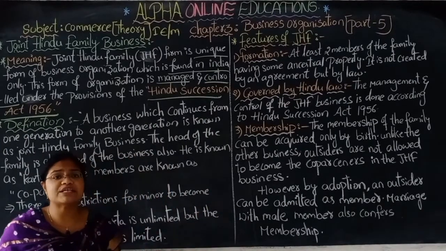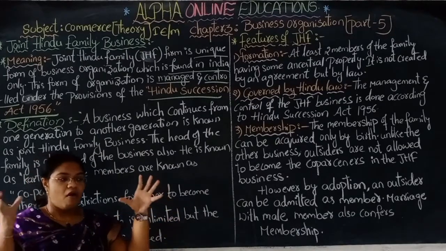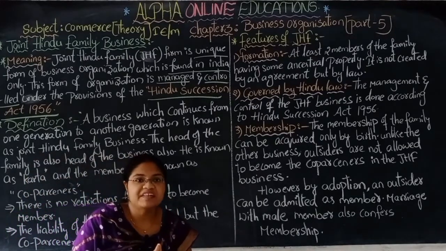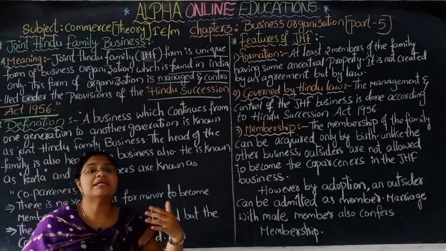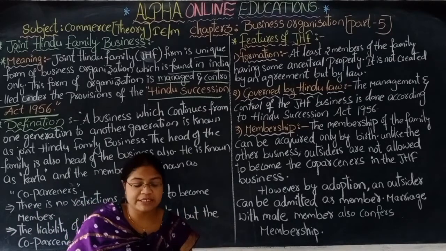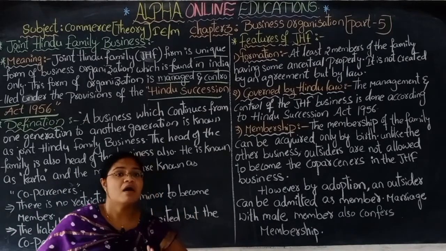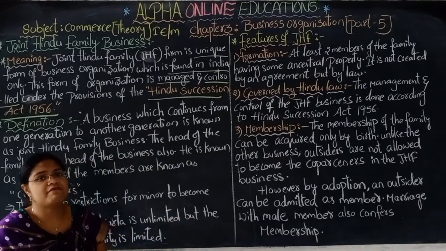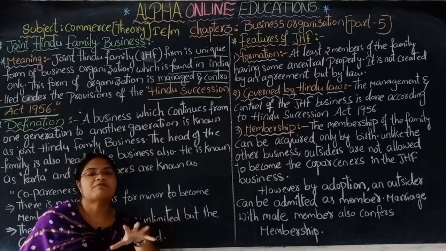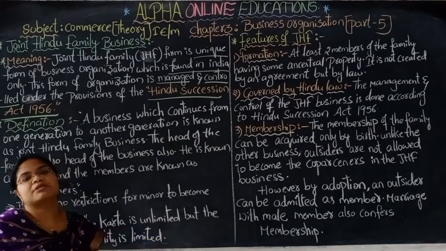Which organization? Joint Hindu family, meaning all family members together start one business. Okay, they will not allow other persons to enter into the business. Only the family members, the last 3 generations or 2 generations, will start this business. Only the family will be there. The members of that family only participate in the business. They are the only members of the business.